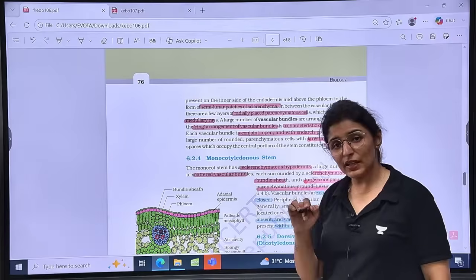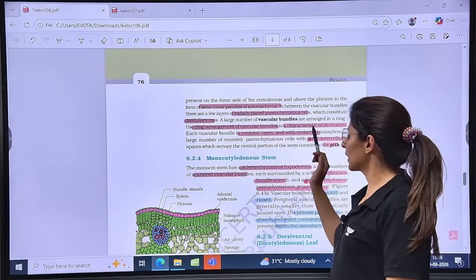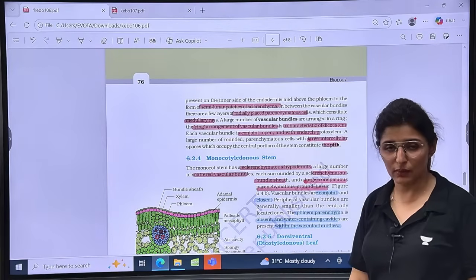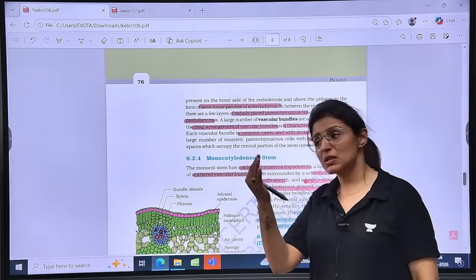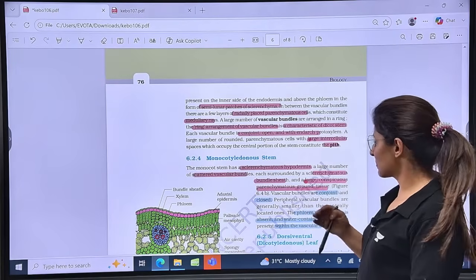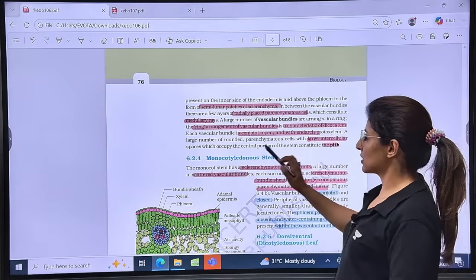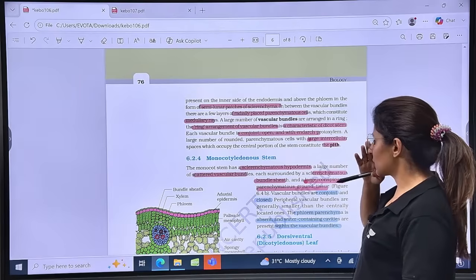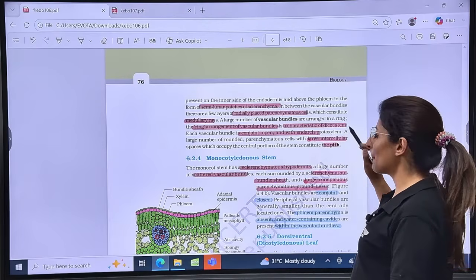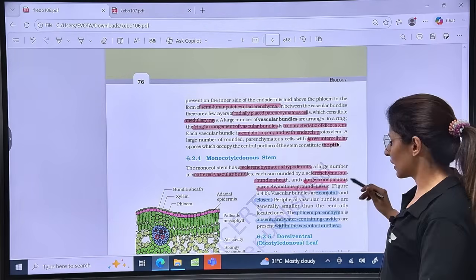What is a vascular bundle like? Conjoined, open, and endarch protoxylem. What is endarch protoxylem? It means protoxylem on the inner side towards the pith area, and large intercellular spaces which occupy the central position constitute the pith. So pith is very large in dicot stem.